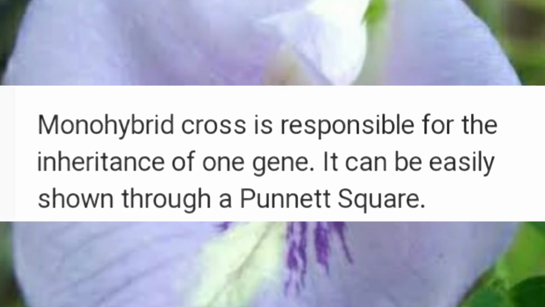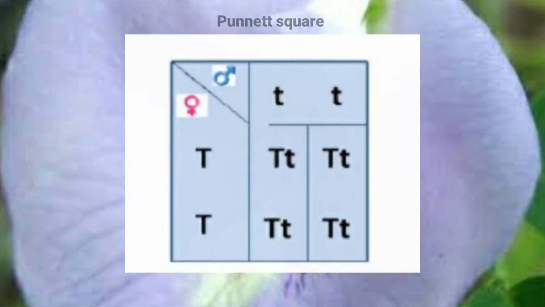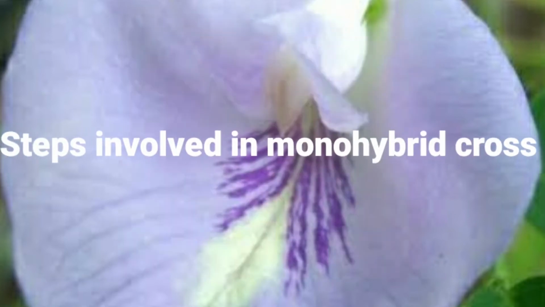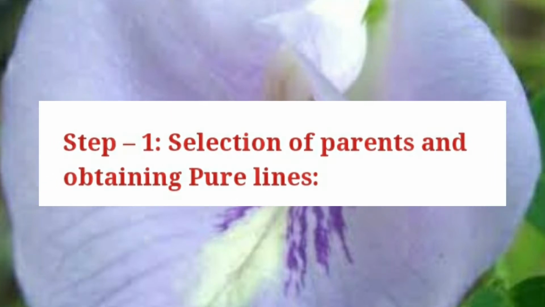Now, monohybrid cross is responsible for the inheritance of one gene. It can be easily shown through a Punnett square, children. Now, what are the steps involved in this monohybrid cross, or how did Mendel conduct it? We shall see this step by step, children. The first step is selection of parents and obtaining pure lines. So Mendel selected parents and obtained a pure line.